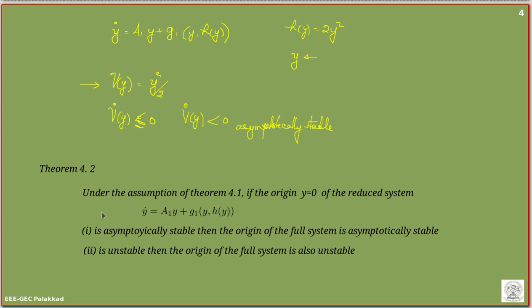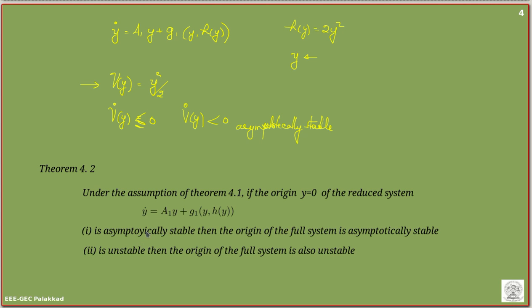So the theorem has been stated here. We are going to study based upon using the center manifold theorem. What it says is that we will study the k-dimensional equation y dot is equal to a1 y plus g1 of y comma h of y, and see whether it is stable.